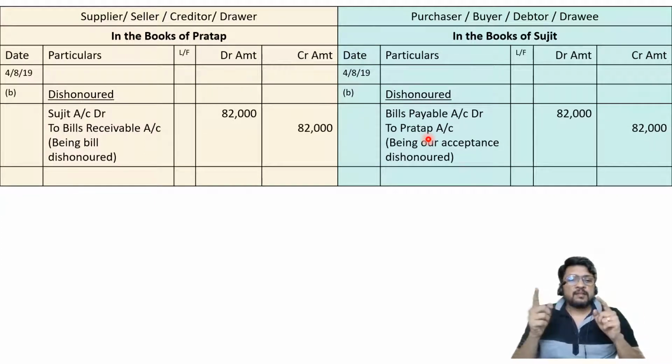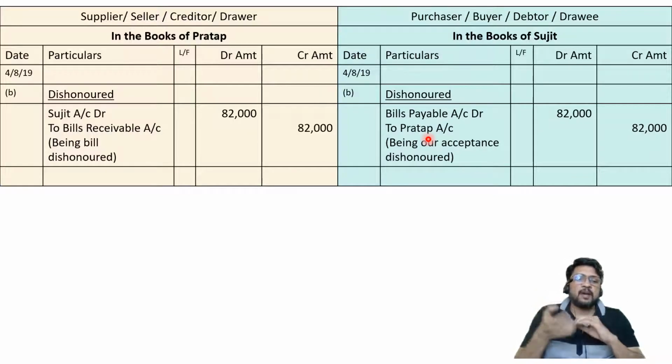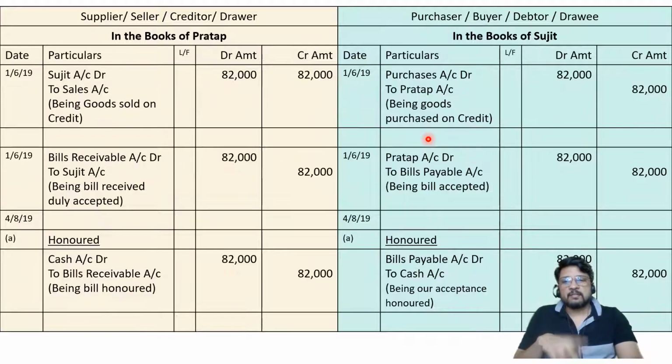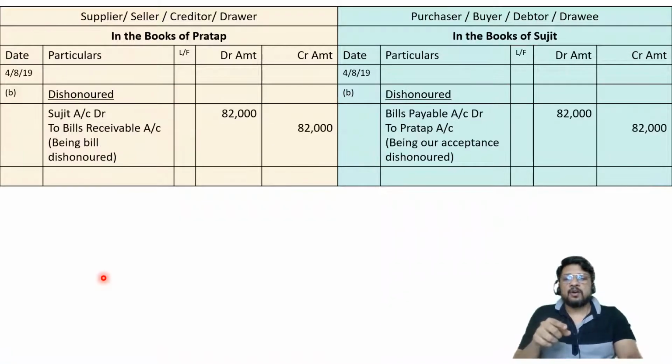If it is honored, then the cancellation entry will be along with cash. If it is dishonored, in that case, the cancellation entry will be along with debtor or creditor, as the case may be. I hope it is clear to all of you. So bills receivable for Mr. Pratap is an asset. That's why when it came in his books for the first time, it was debited. And when it got cancelled on account of honoring, it got credited. Or cancelled on account of dishonoring, it got credited.